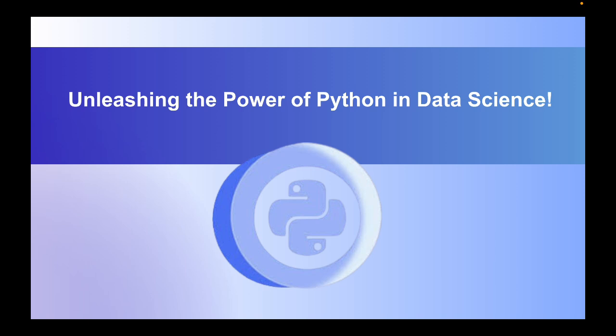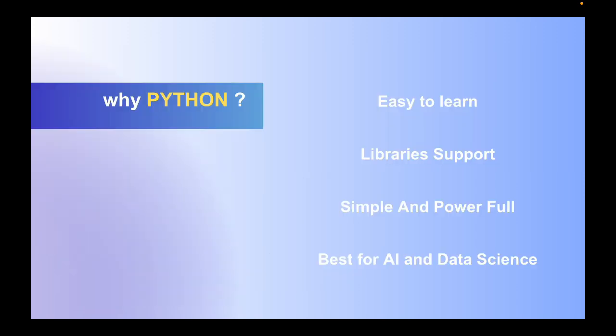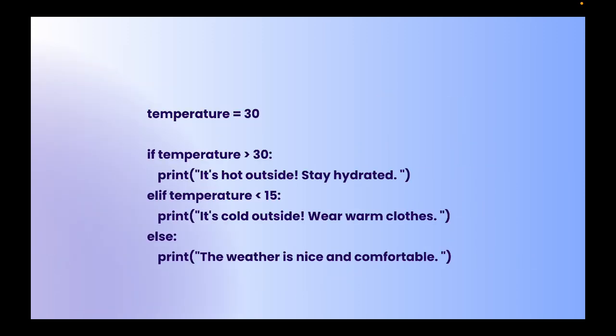First, Python is one of the easiest programming languages to learn. It reads almost like plain English. Just look at this simple code snippet. You will understand this program. We have taken a variable called temperature and assigned the value 30 to it. So temperature equals 30.